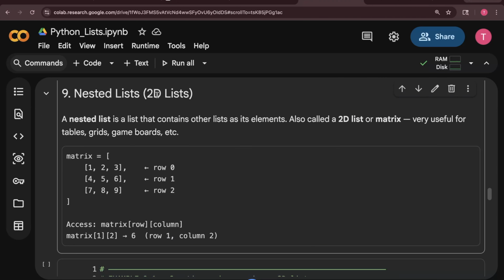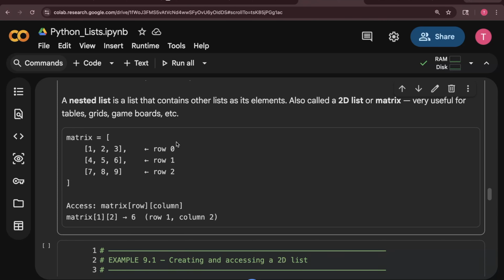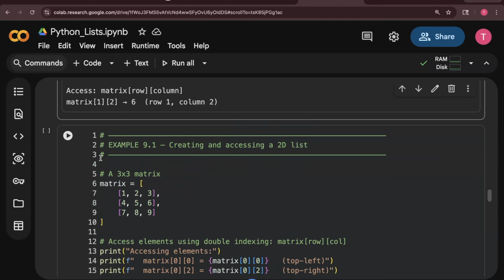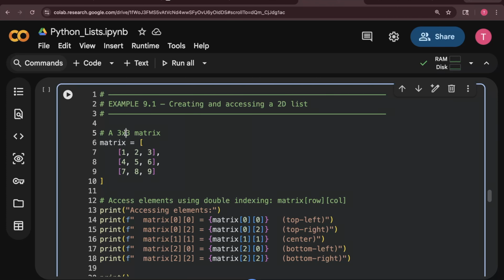You can call it like 2D list or 2-dimension list. Nested list is a list that contains other lists as its elements, also called a 2D list or matrix. Very useful for tables, grids, game boards, etc. If you get any kind of data where you have a matrix style, or a grid style, in such cases 2D list logic comes into the picture. And this is one example, a 3 by 3 matrix. If you don't know what it means, 3 by 3 means 3 rows, 3 columns.